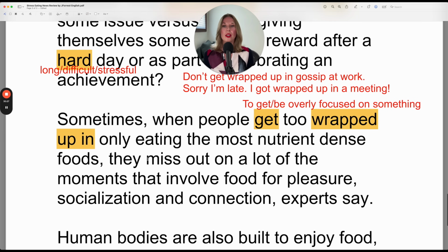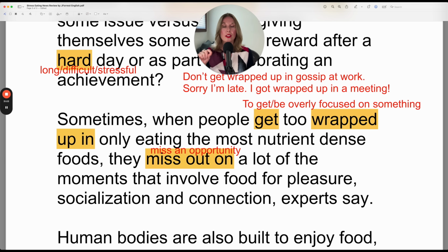Now, let's take a look at miss out on, also a two-part phrasal verb. You have miss out, and then in this case, you use the additional preposition on if you're specifying the something. So remember, get wrapped up in something, miss out on something. If you miss out on something, it has the same meaning as the verb to miss something, but it's an opportunity. So you don't experience something or you don't benefit from something, whatever that opportunity here.